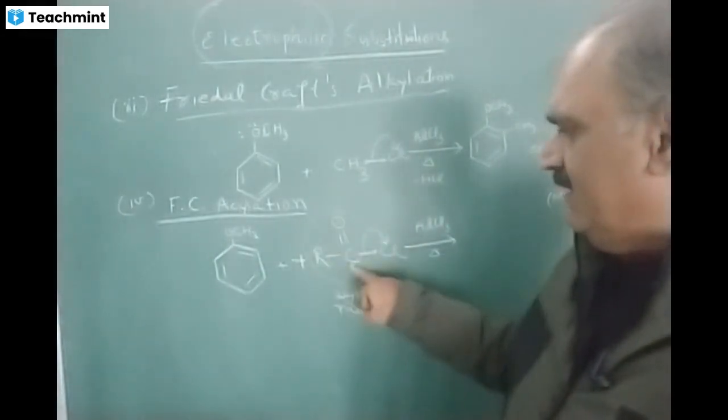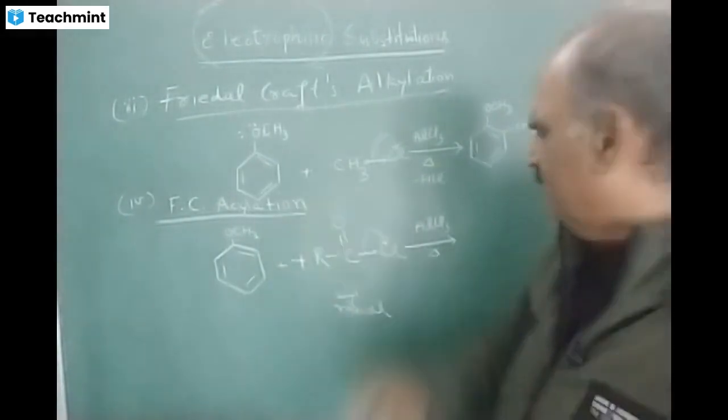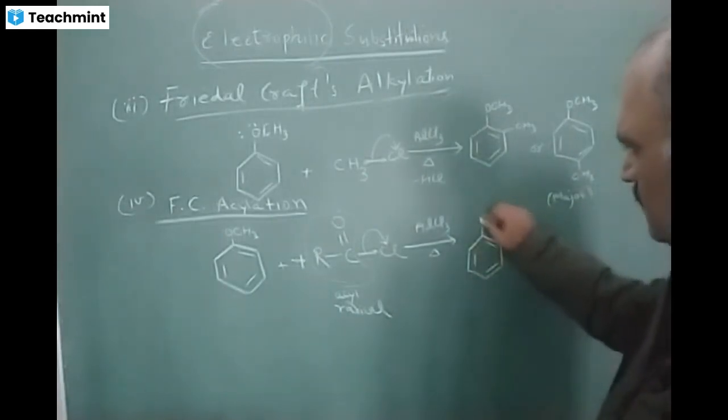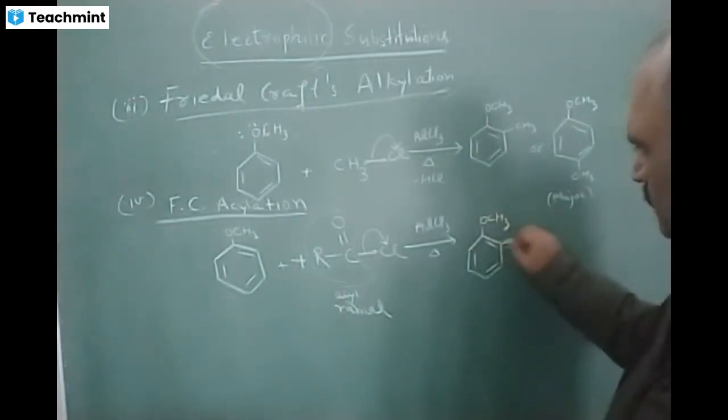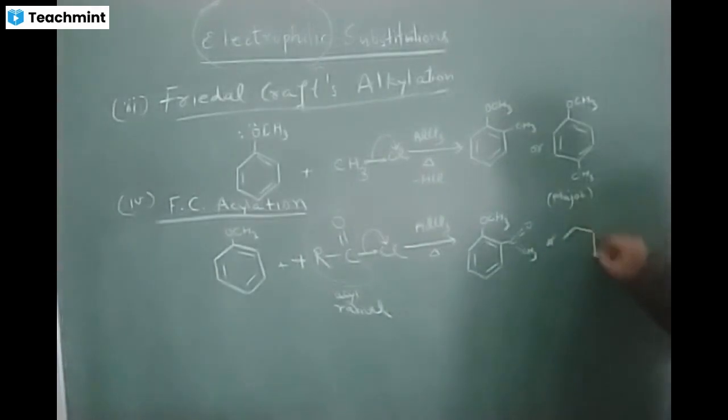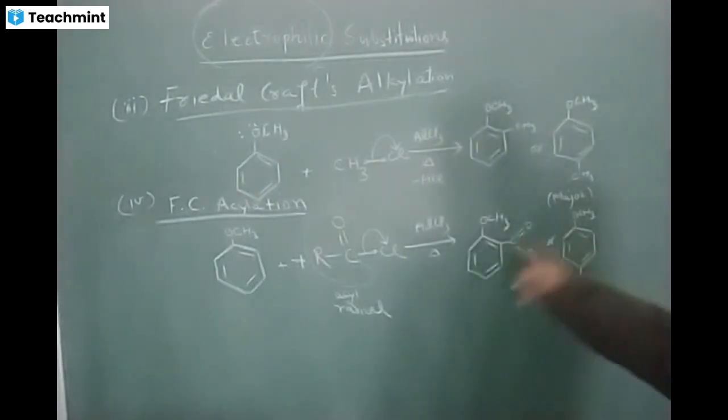This positive C will get attached to the carbon of benzene like this. Okay, and para will be the major product. What will be the name of these compounds?